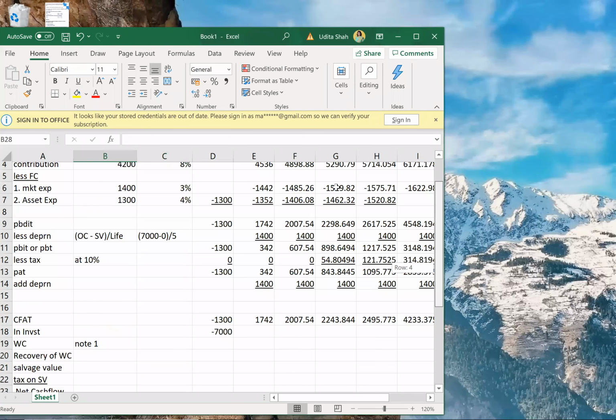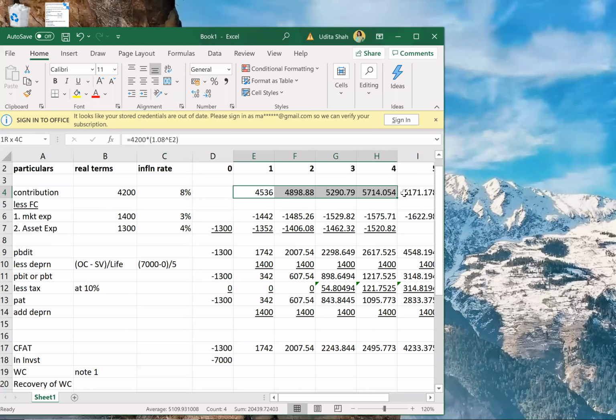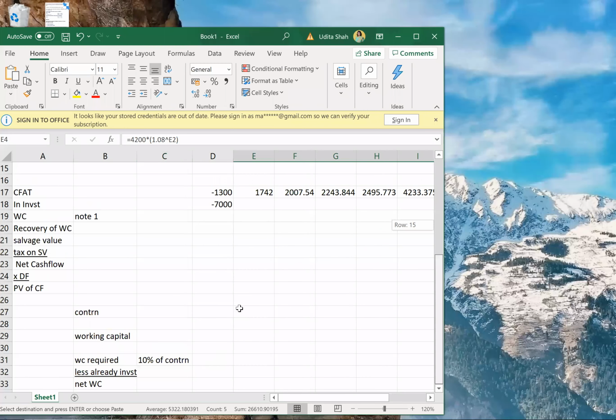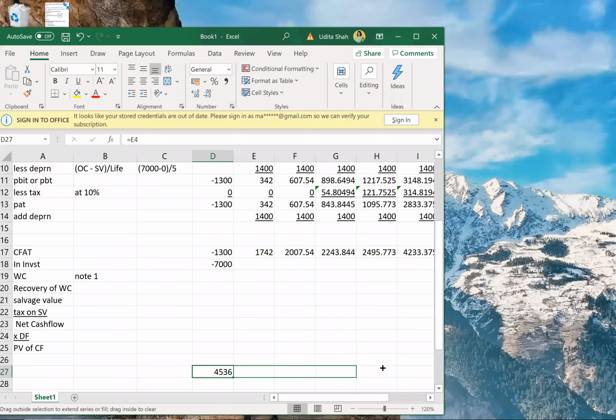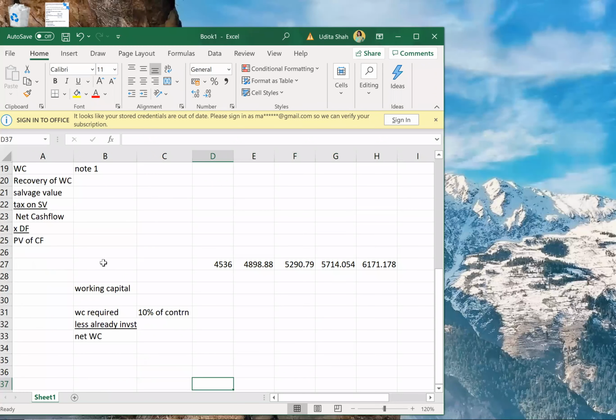The first figure that we had taken. These were my contributions for 5 years.